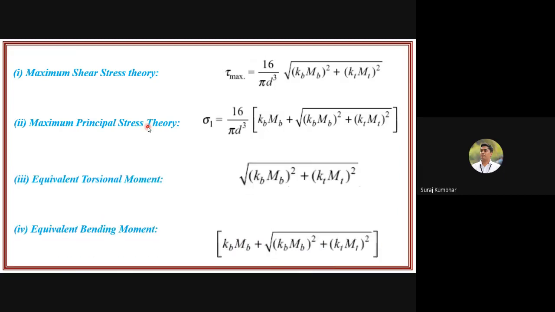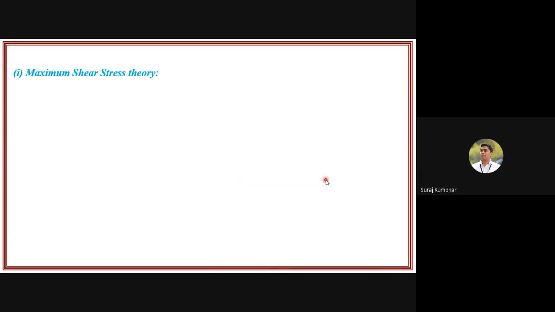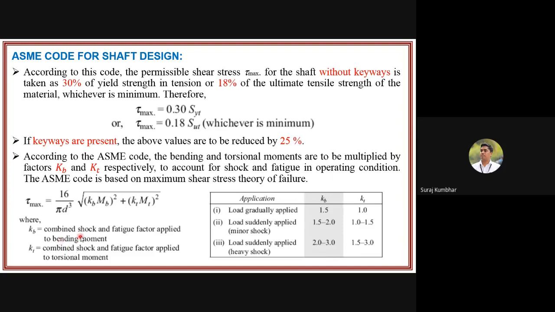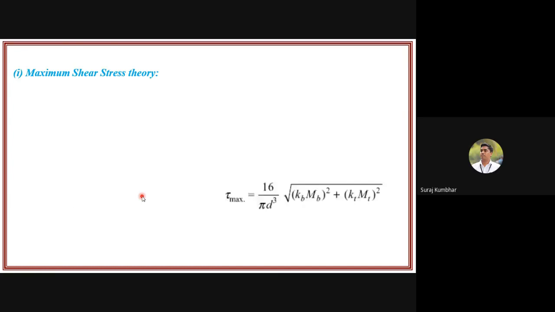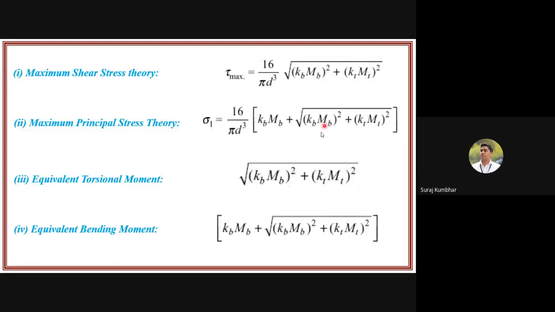Then for the equivalent torsional moment, you just need to multiply by the Kb and Kt factors. Kt is the combined shock and fatigue factor applied to the torsional moment, and Kb is applied to the bending moment. That is the only difference in the ASME code. The formula will be the same; you only have to multiply Kb and Kt to Mb and Mt.